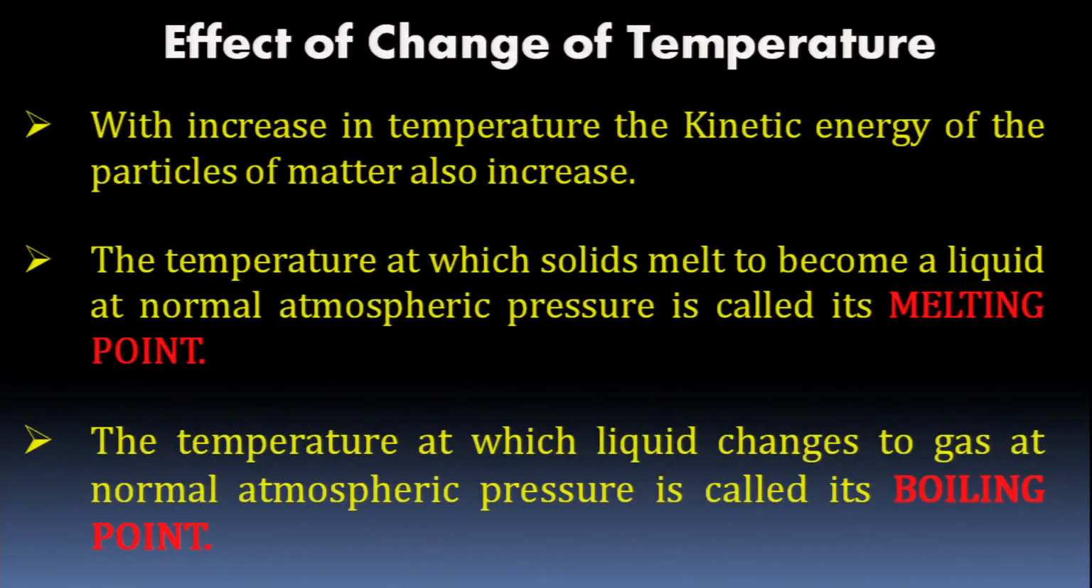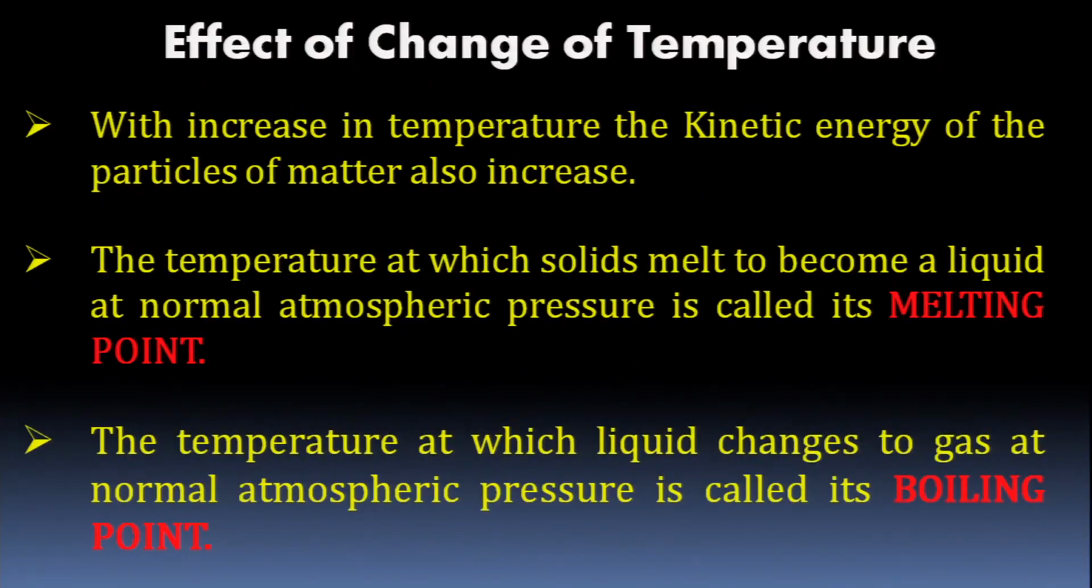Temperature at which solid melts to become a liquid at normal atmospheric pressure is called its melting point. Melting point is that point where the temperature at which solid is converted into liquid state. Okay? Similarly, the temperature at which liquid changes to gas at normal atmospheric pressure is called its boiling point. Okay, children? We'll be using these terms.